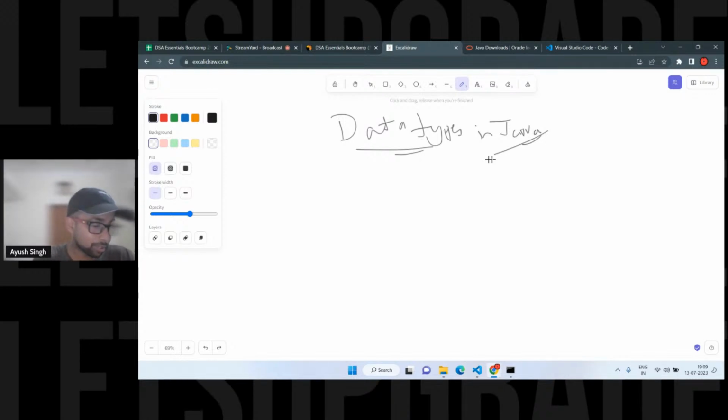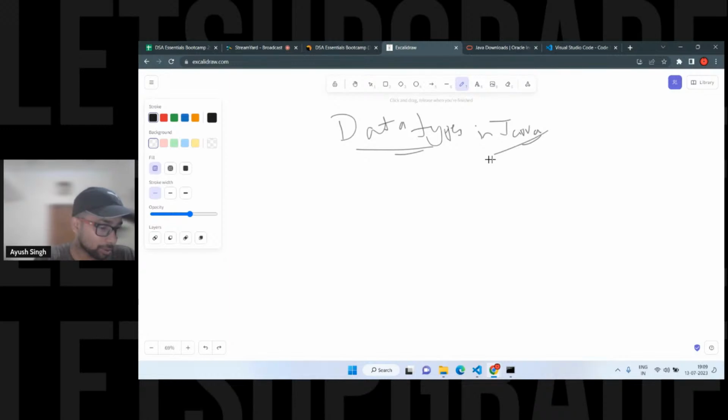Int, float, int, float. No, no, no, not like this. I mean, there should be a category, right? Int, float, double. If someone asks you what is the data type, are you going to say int, float, and double like this? Block of memory to store a specific value, that is a variable, right? Obviously, that memory is behind the scene. Okay.